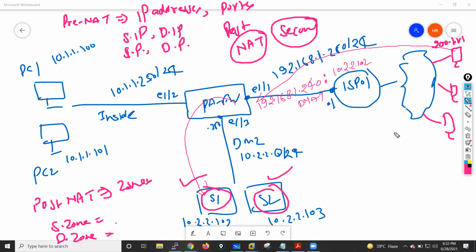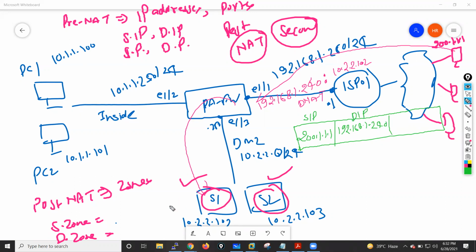we have to open the security rules, right? So how will we open those security rules? Let me write these details. Let me draw a packet diagram here. When traffic is initiated by this machine, the source IP is 200.1.1.1, because the packet is initiated by this machine, right? And the destination IP is 192.168.1.240.